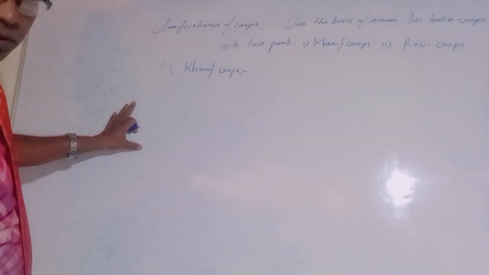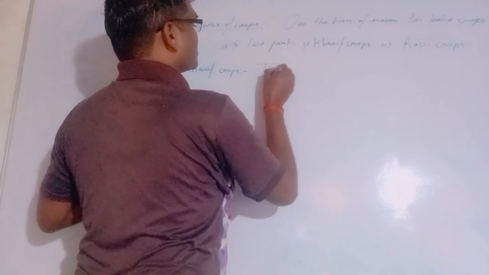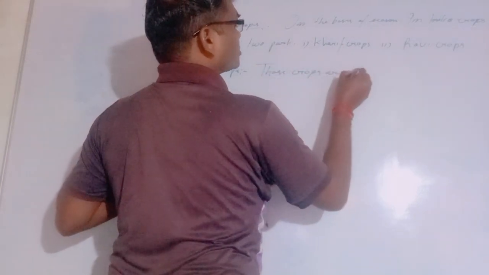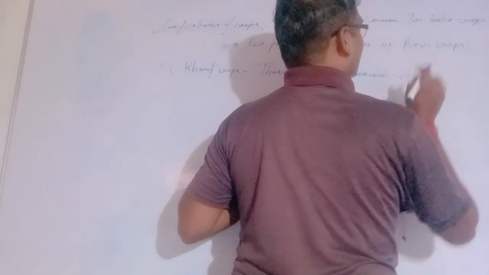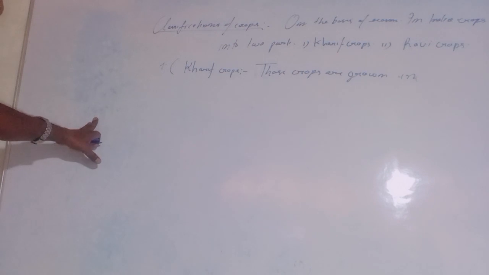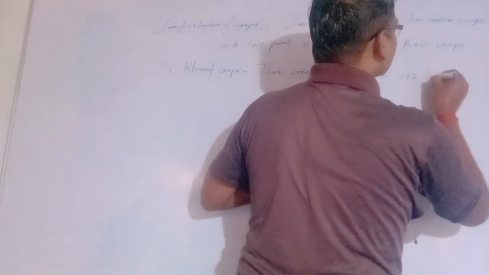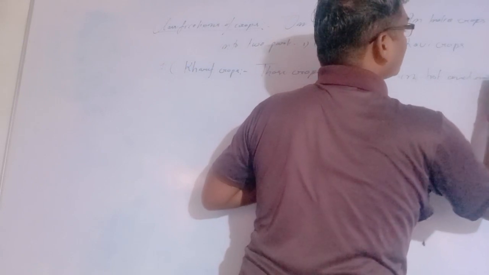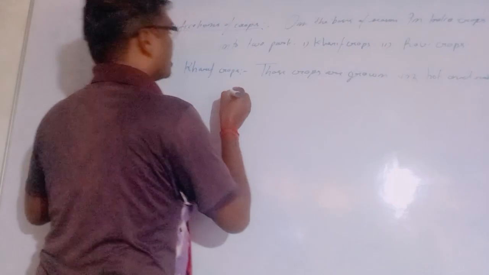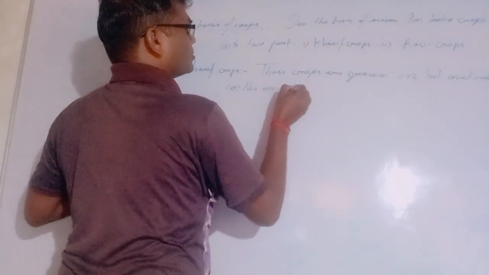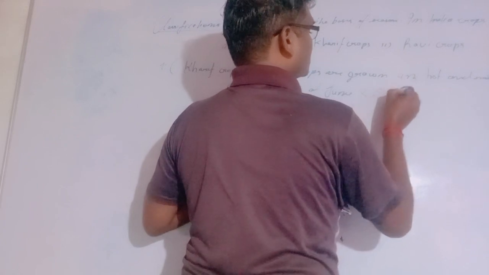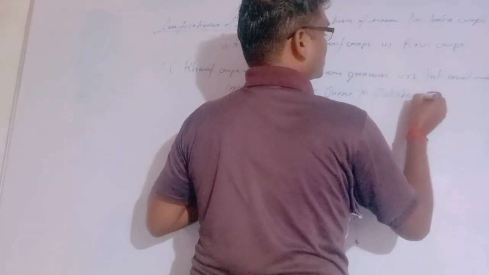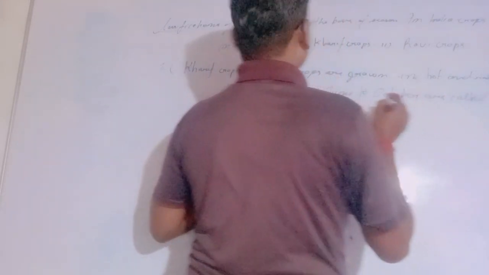Those crops that are grown in rainy seasons, generally in hot and rainy seasons, in the months of June to October, are called kharif crops.